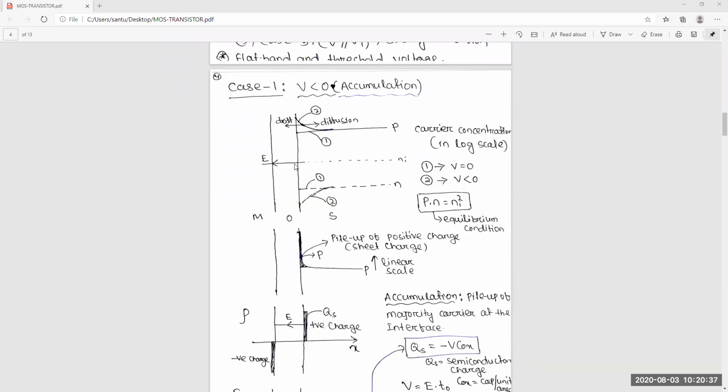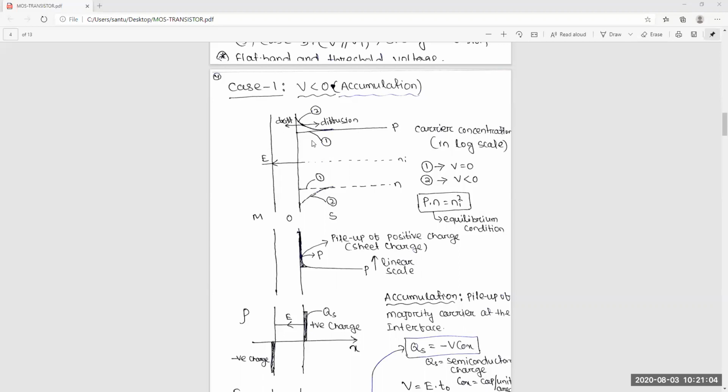Okay. Now what happened? Since it is a negative voltage, holes will be attracted to this surface. The electric field is there, so holes will be attracted to this surface. As holes are attracted, the concentration of holes will increase at the surface. Yes or no? Yes, sir. Because we are giving a negative voltage.